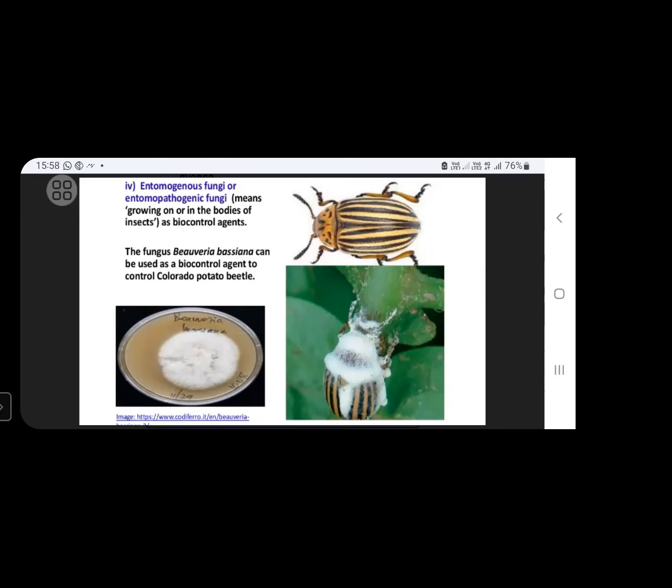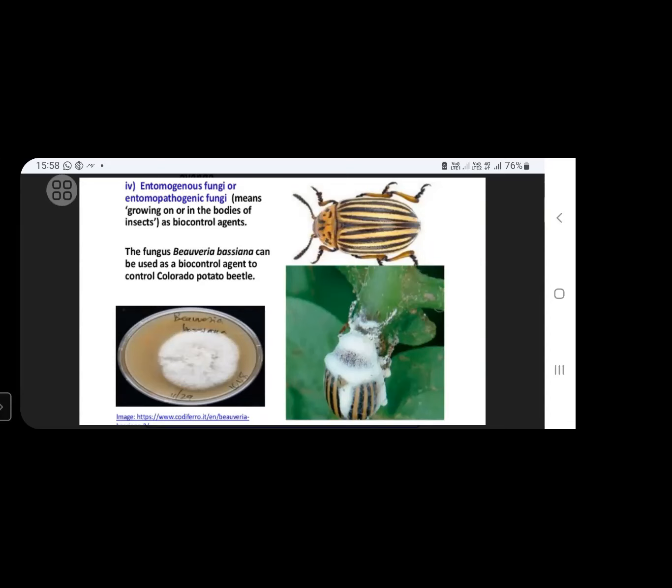They will cause diseases in those insects. Like that, they will remove those insects from that cropland area, so they will protect the crops. That is why this kind of fungi are called entomogenous fungi, also called entomopathogenic fungi. That means these will grow on or inside the body of insects. So here these also act as biocontrolling agents.